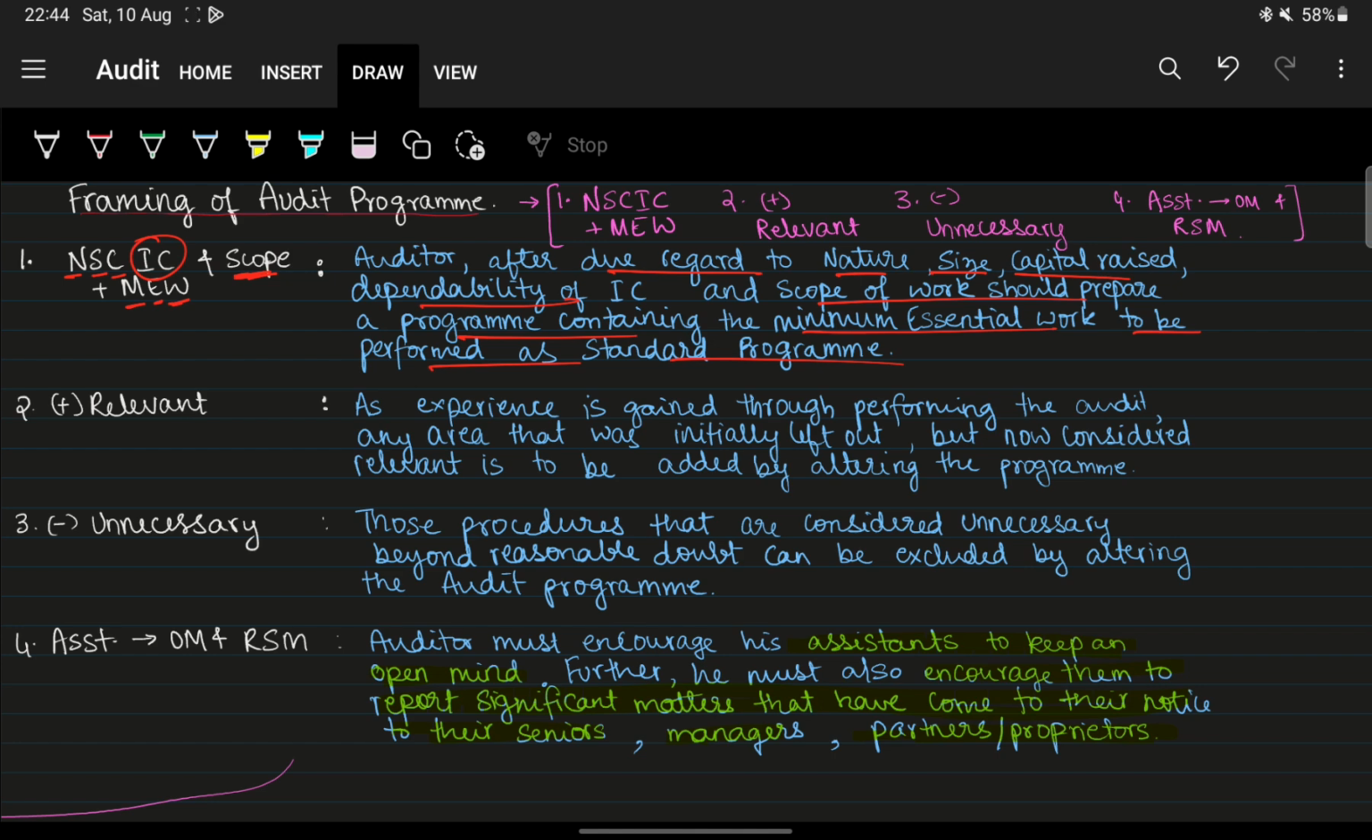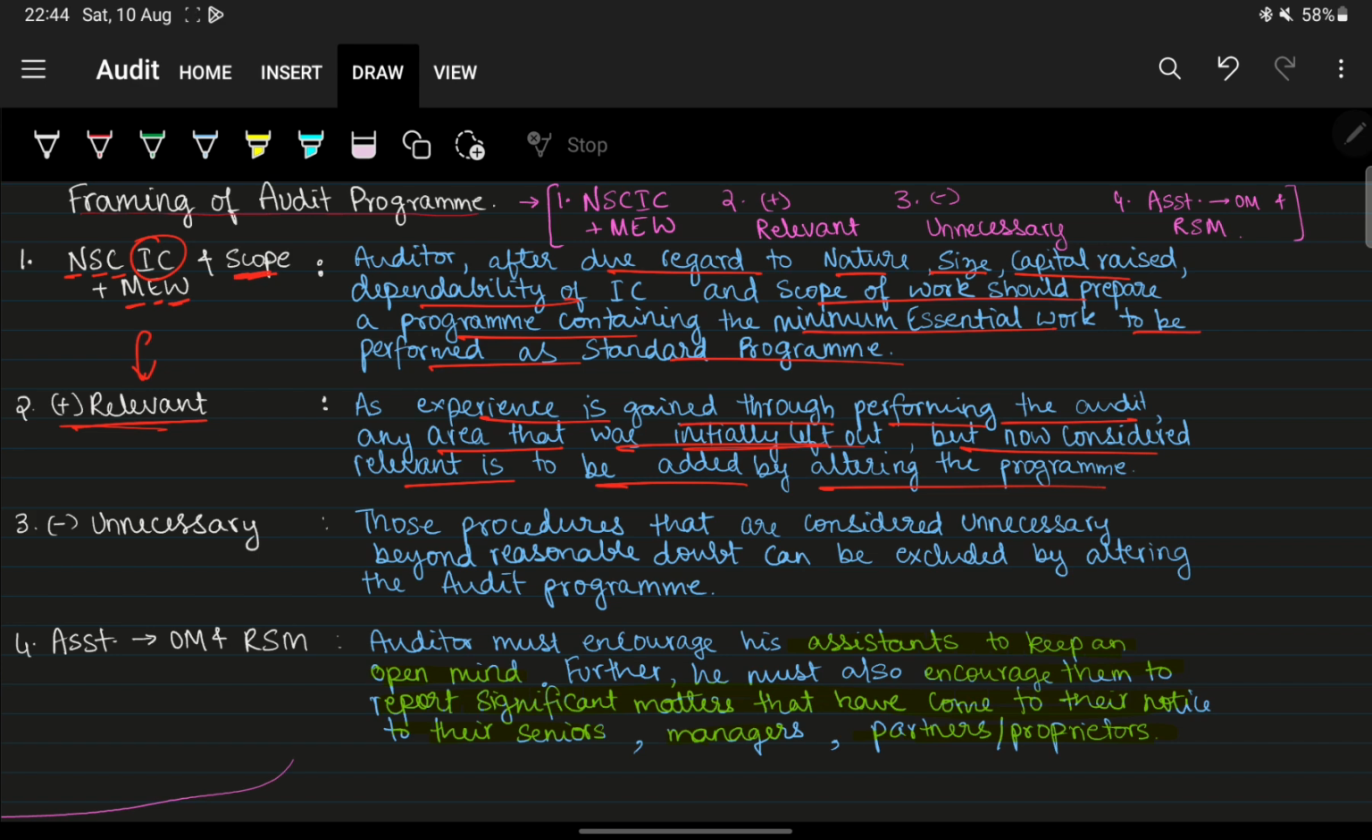Next, as he performs the audit, he will find certain things that he thought were relevant but were not added in the audit program. Those items which he finds relevant, which were not considered before, he will add. As experience is gained through performing the audit, any area that was initially left out but is now considered relevant is to be added by altering the program.